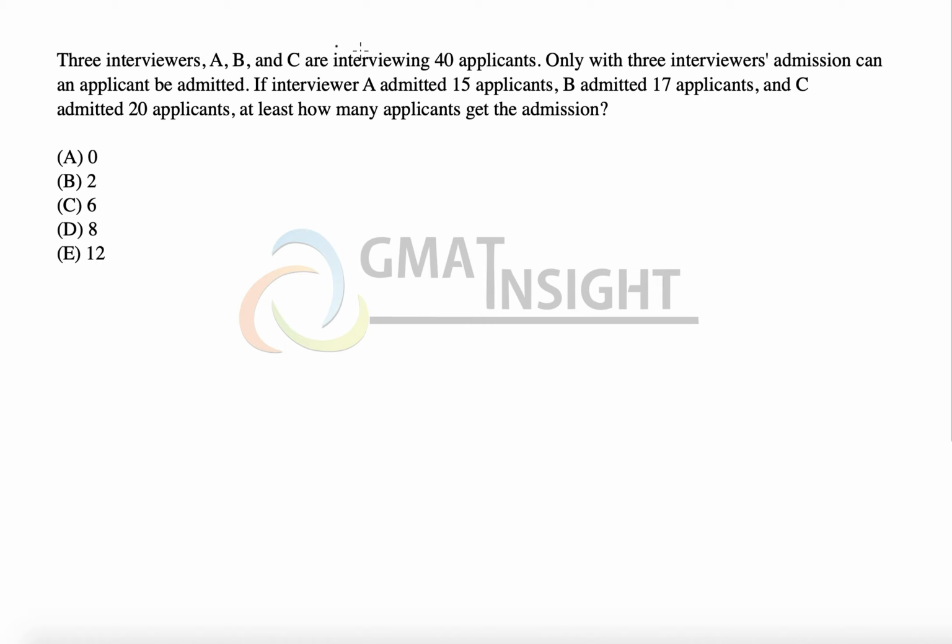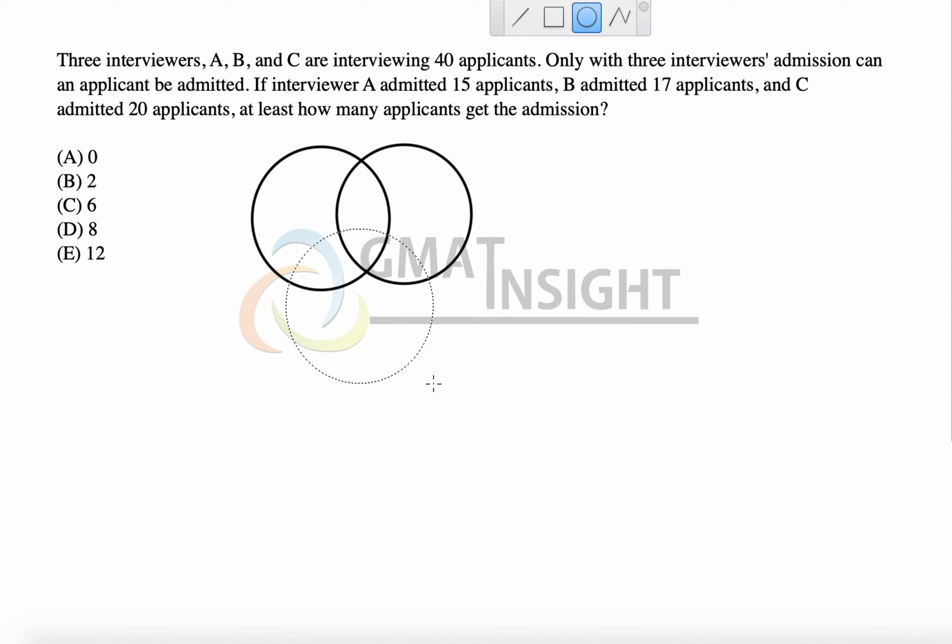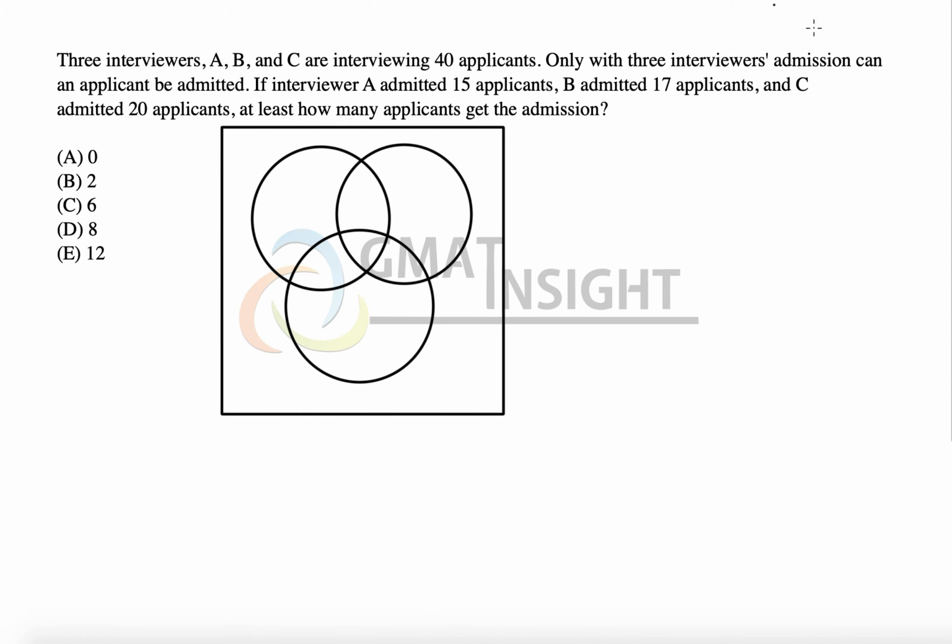Three interviewers A, B, C are interviewing 40 applicants. Only with the three interviewers' admission can an applicant be admitted. So when all three interviewers say yes, only then the applicant can be admitted. If interviewer A admitted 15 applicants, B admitted 17 applicants and C admitted 20 applicants, then we are actually looking for the possibility in which we can find out the common to all the three circles, right? So we have the first circle here, the second circle here, the third circle here, and these three circles are for the people who have been admitted by these three interviewers.